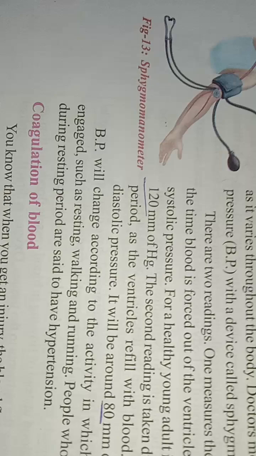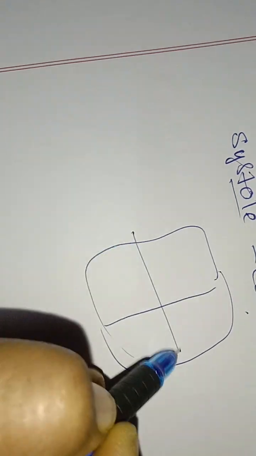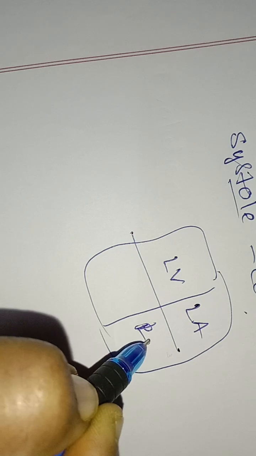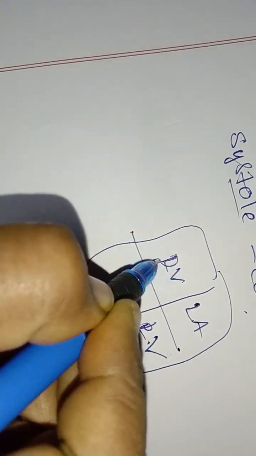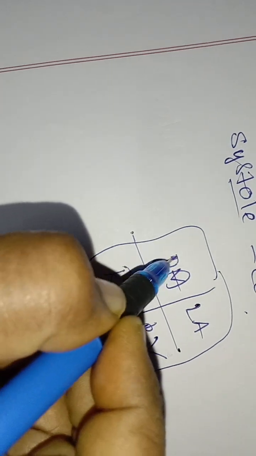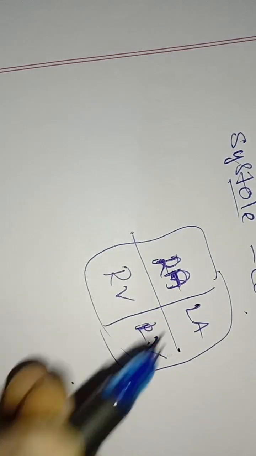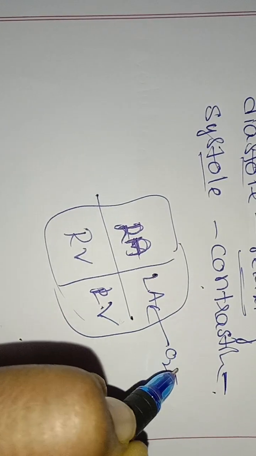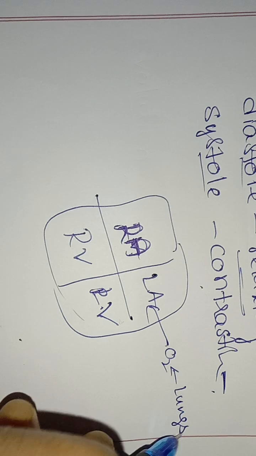Suppose this is your heart, we are having left auricle, left ventricle, sorry, this is right auricle, right ventricle. The left auricle gets oxygenated blood from the lungs, right?